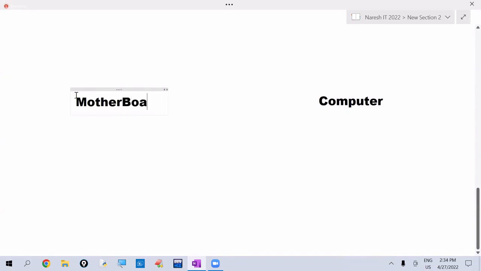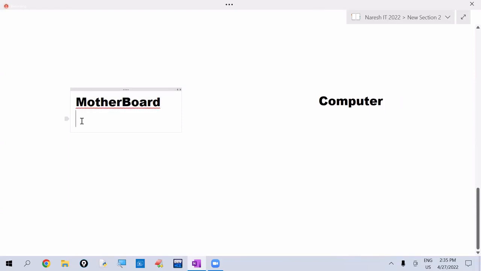Now, can you work with the computer? No. That is one raw material which is used to manufacture the computer. Motherboard is one raw material. To manufacture the computer, we are using it.